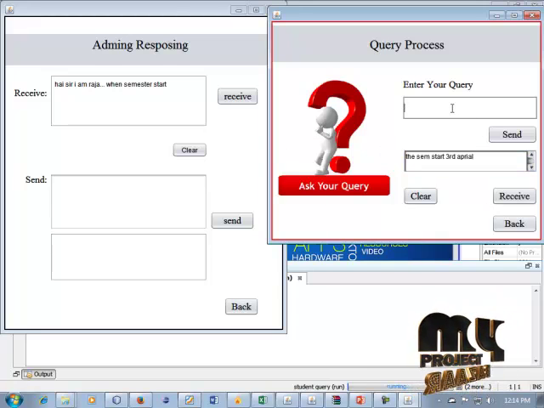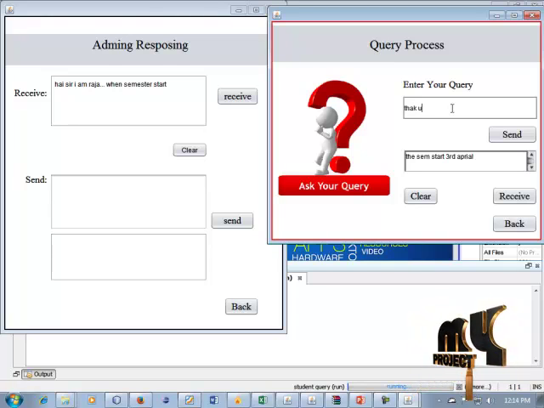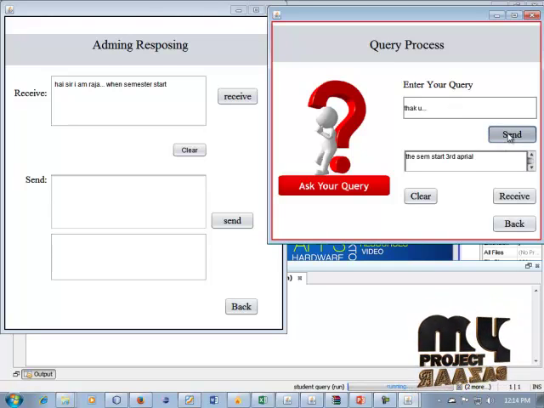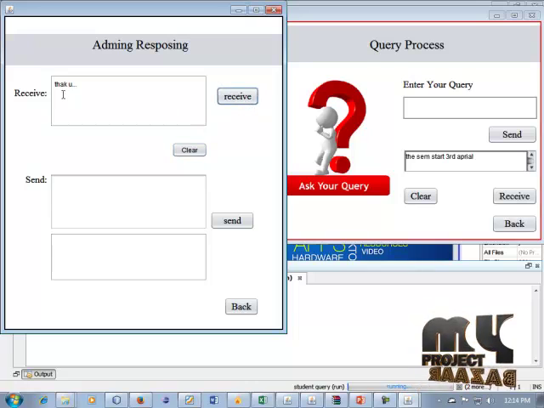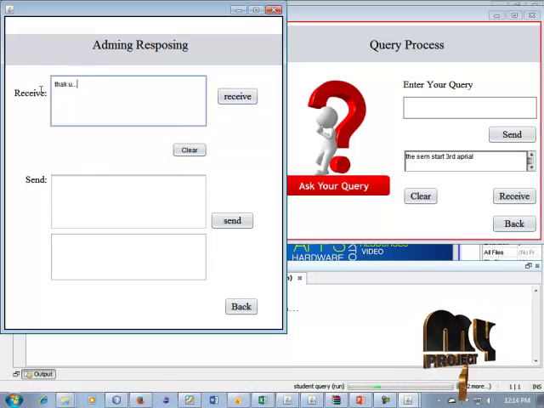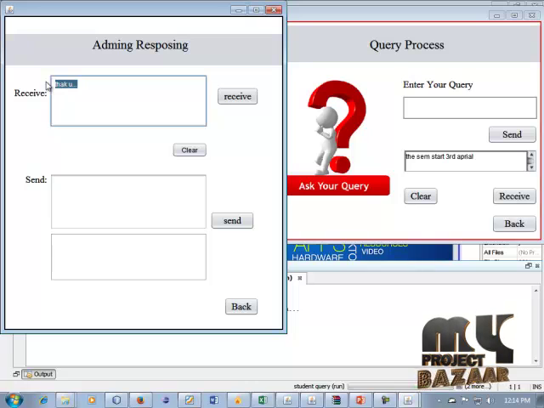Okay, the student can display the thank you message. So this message can be successfully sent if the clear button. If the message thank you sir. Okay, the admin can respond for this message.